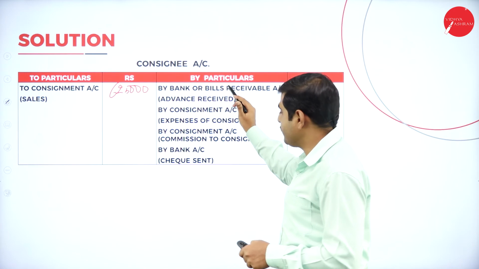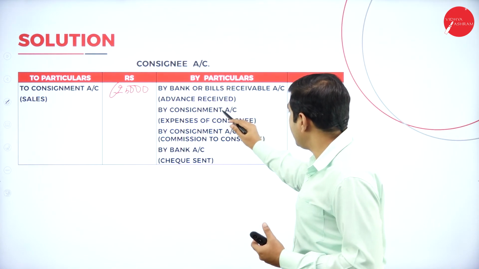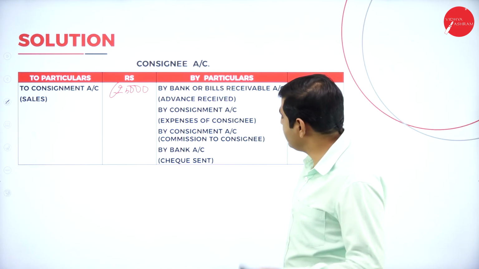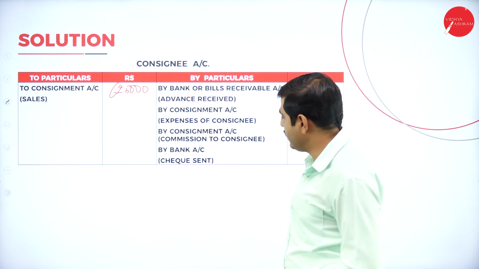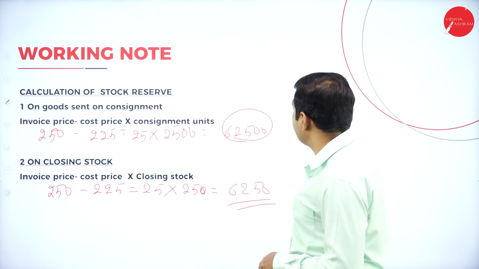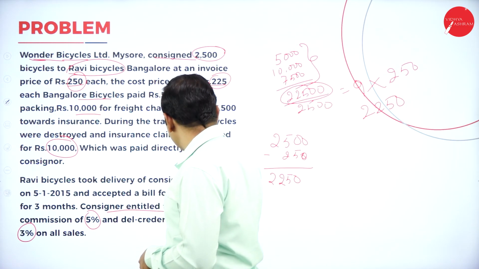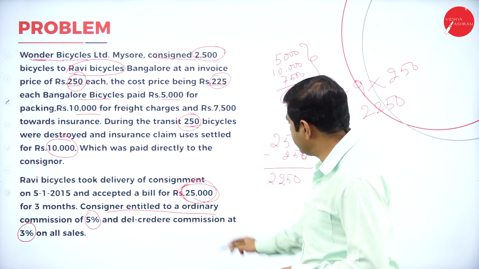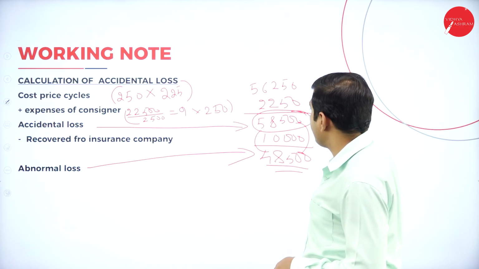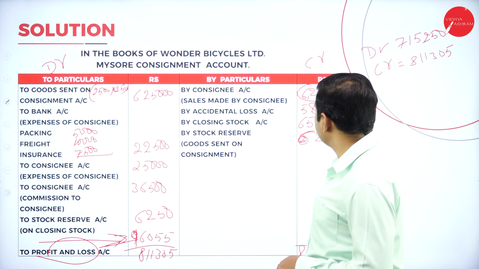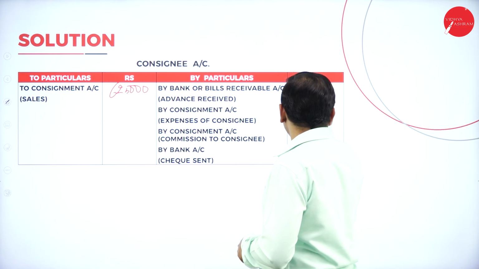So consignee will deduct 3 items. What are those? First one, his security deposit. Second one, expenses made by consignee, and also his commission. What is the amount he has paid as a security deposit? He has paid 25,000 in the form of bill. So bills receivable, you will deduct the amount 25,000.